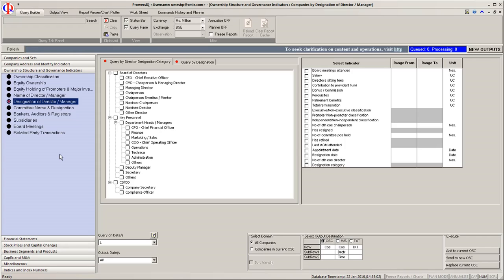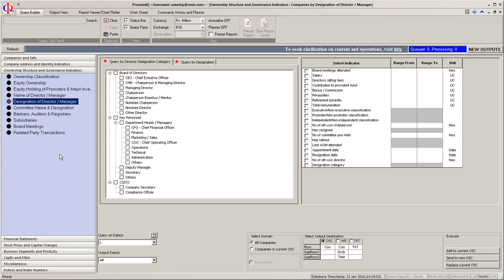Let us understand the functioning of this query trigger using an example. Suppose we want to find companies that have members on the board of the Chairman Emeritus or Mentor designation category in the year March 2014. Please follow 6 simple steps to do the same.